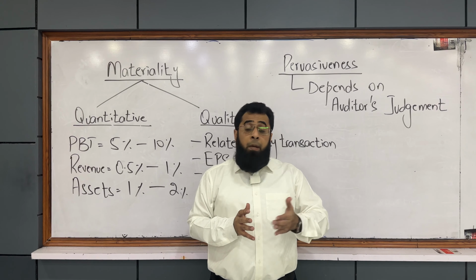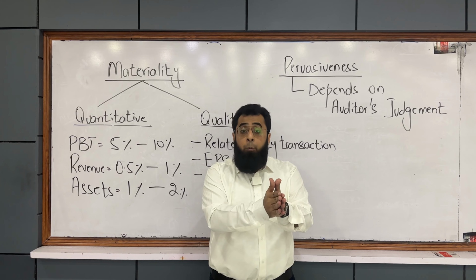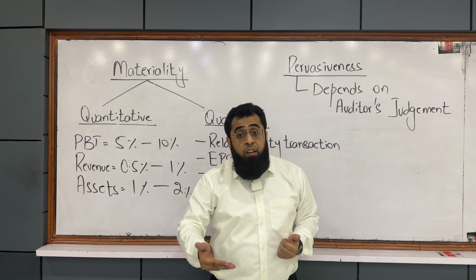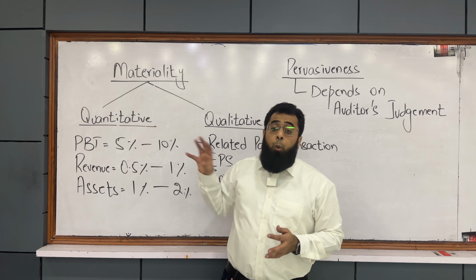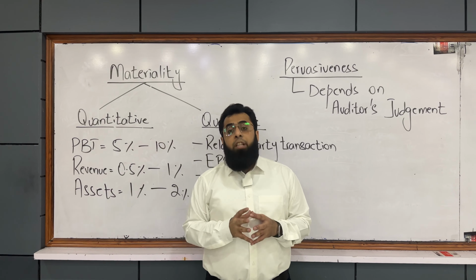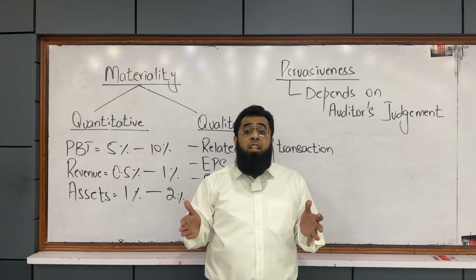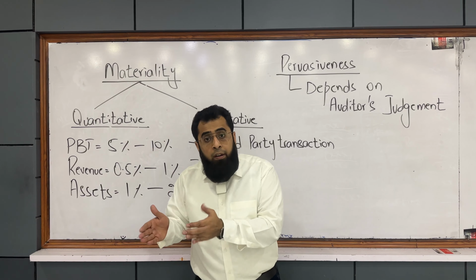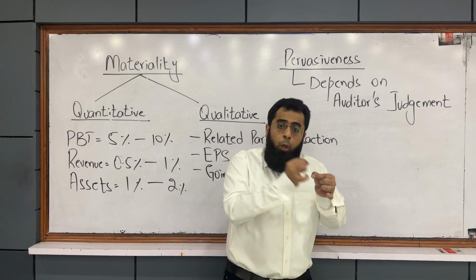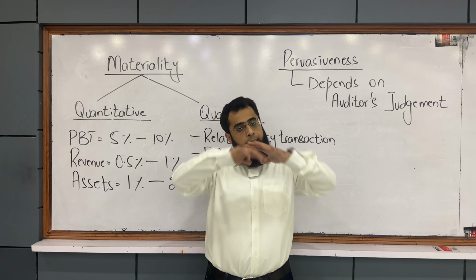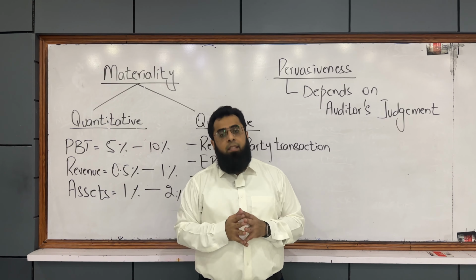And if a misstatement becomes material to FS, the auditor takes its impact on his audit opinion. It may lead to a qualified audit opinion. So, one concept is this materiality, which leads to qualification in the audit opinion. A qualified audit opinion is one where the auditor says that the financial statements are true and fair except for these misstatements, which means the auditor will use the words except for. He is saying that overall the financial statements are true and fair except for these misstatements.